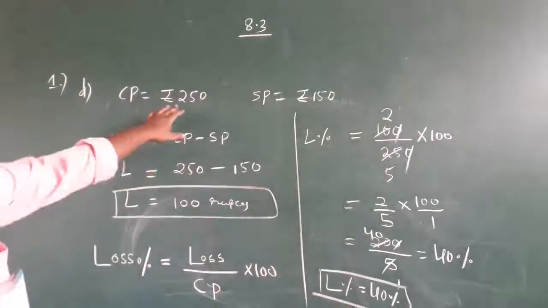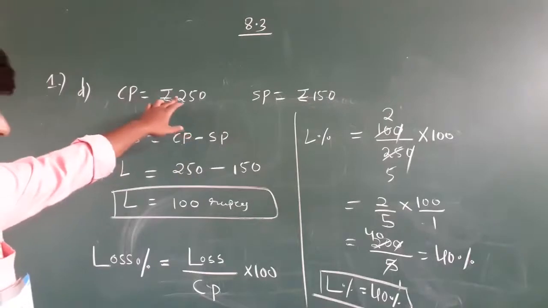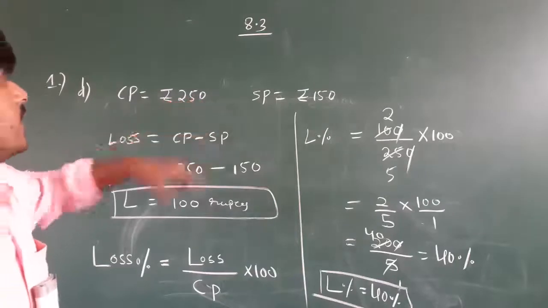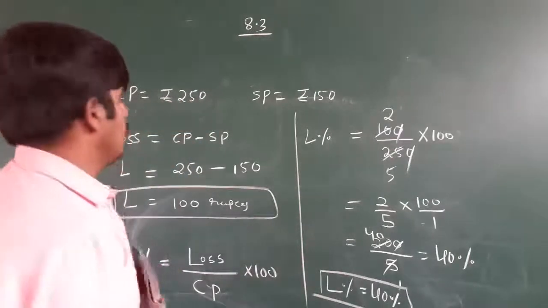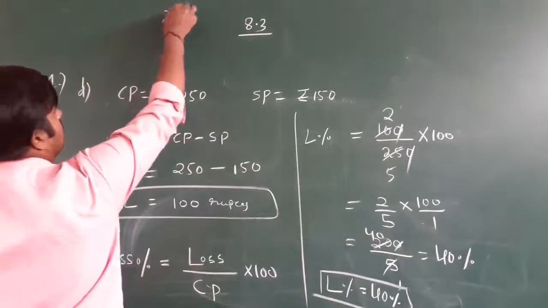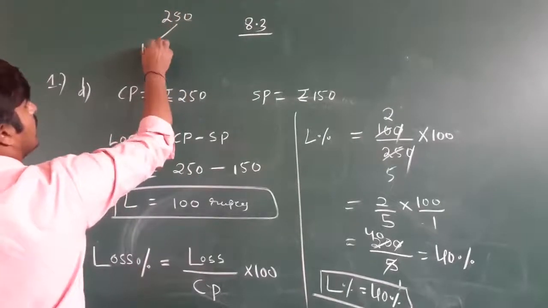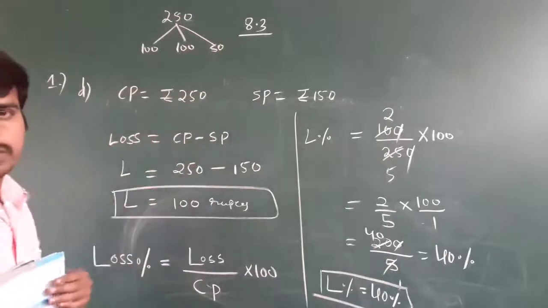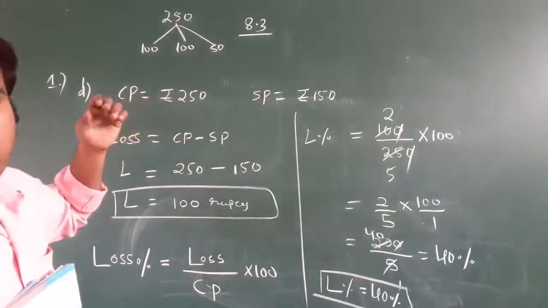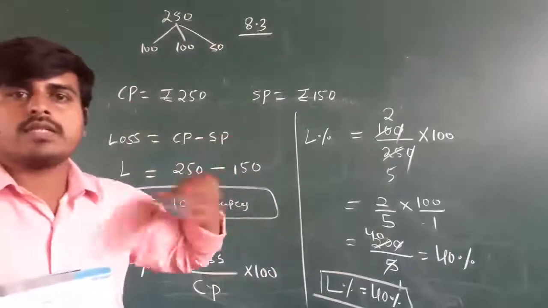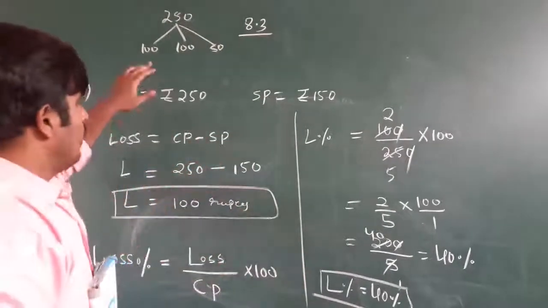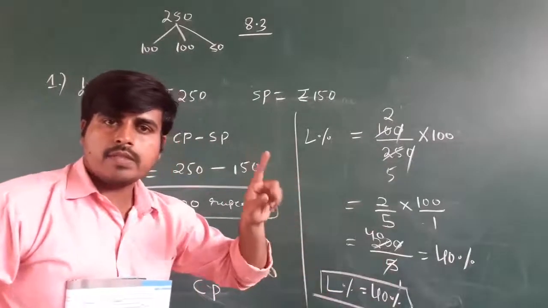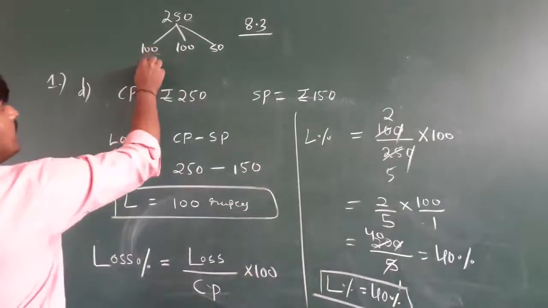However, he is investing very less. He is investing 250 rupees. If you split this 250, just for your understanding, into 100 and 50, CP means the amount which he has invested in purchasing that skirt, right? For this he is incurring the 40% loss. For every 100 rupees he is losing 40. For this 100 he is losing 40.